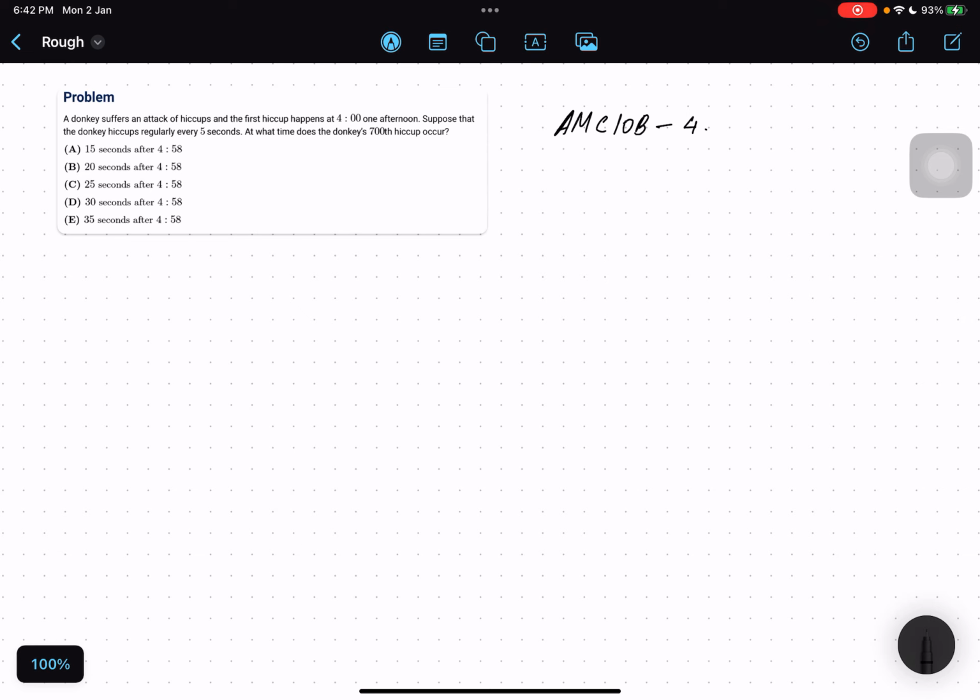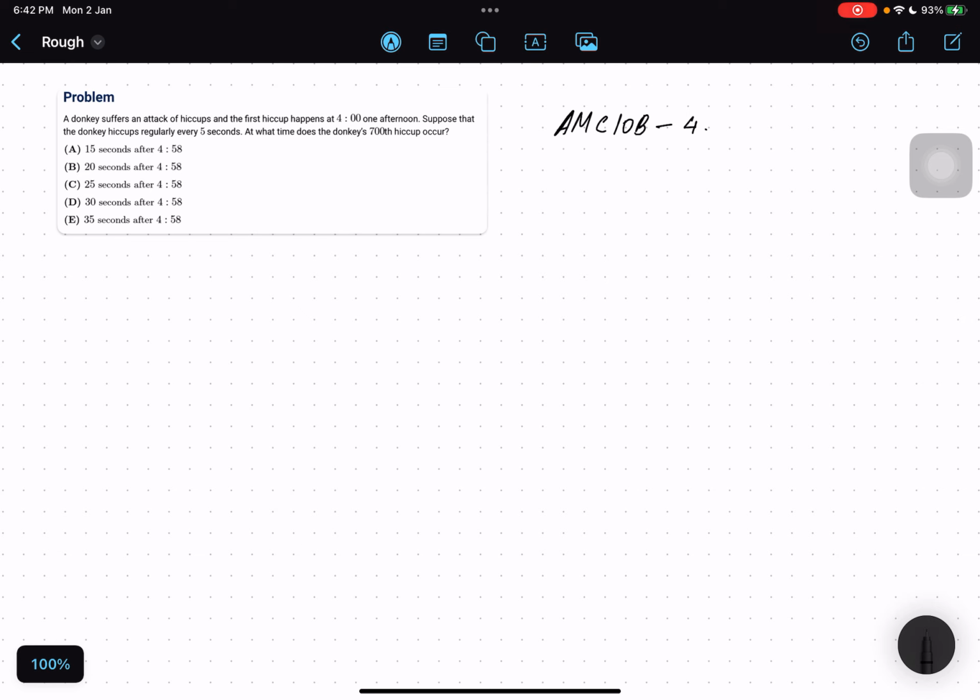A donkey suffers an attack of hiccups. The first hiccup happened at 4 o'clock one afternoon. Suppose that the donkey hiccups regularly every 5 seconds. At what time does the donkey's 700th hiccup occur?